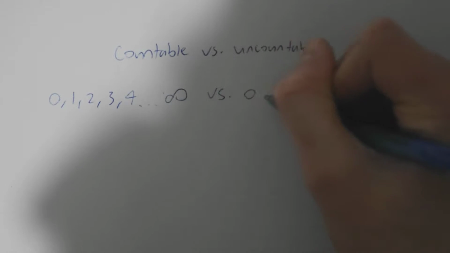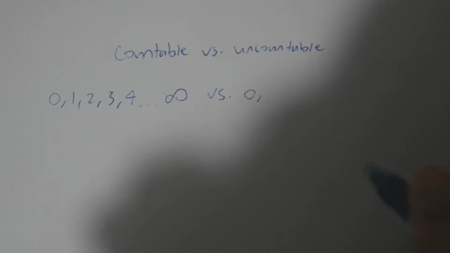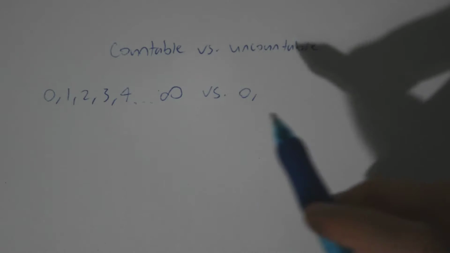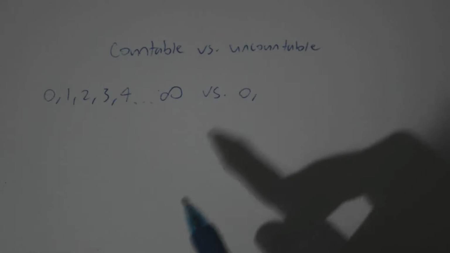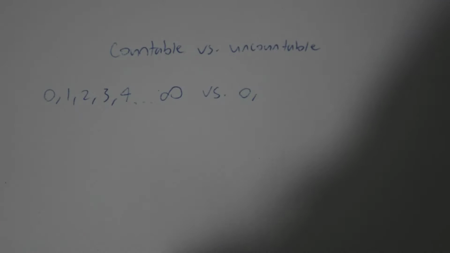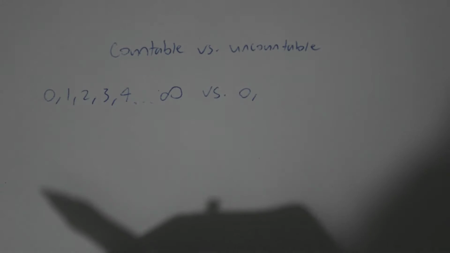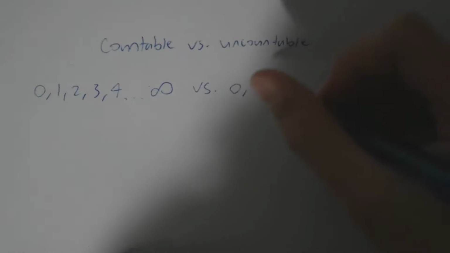Well, you're like, what's something that you can't start counting? Well, what's the first real number after 0? Not 0.1, not 0.01, even smaller. Even if you go as small as possible, that it's infinitely close to 0.